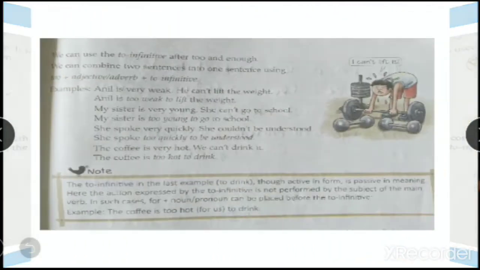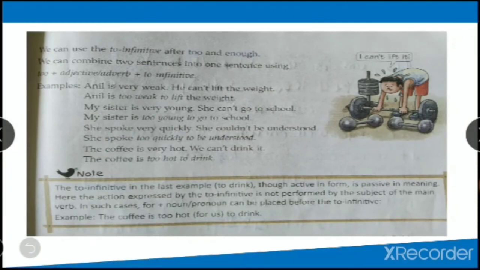So let's move on now. We can use the to infinitive after too and enough. We can combine two sentences into one sentence using too plus adjective or adverb plus to infinitive.